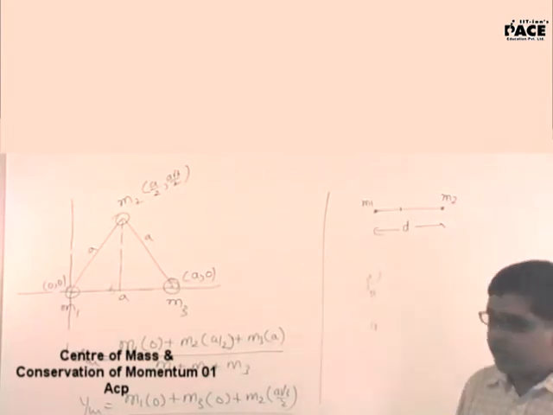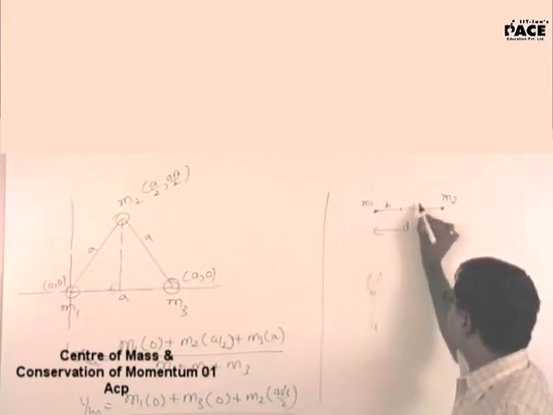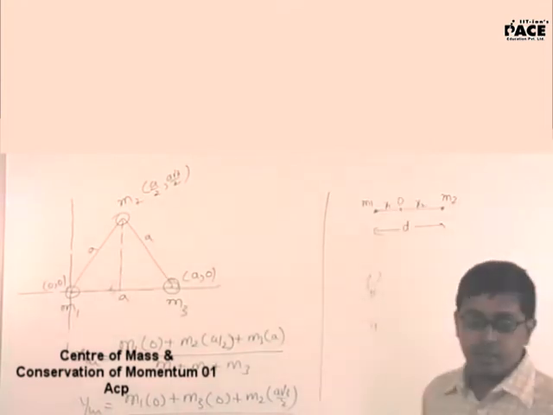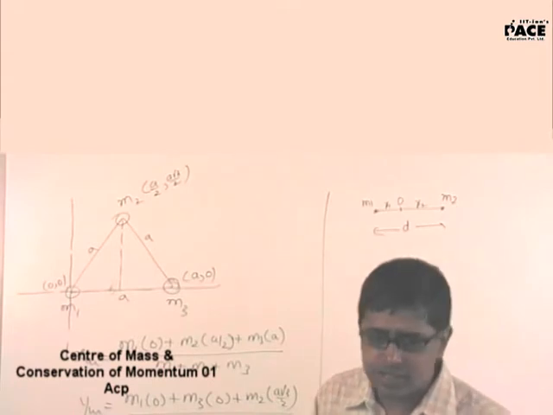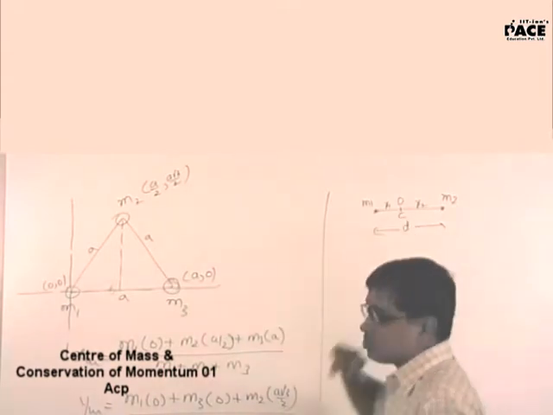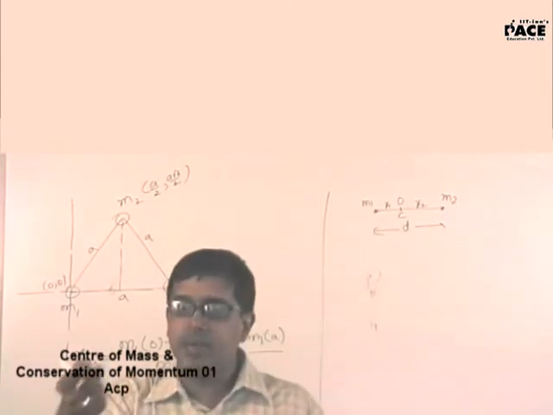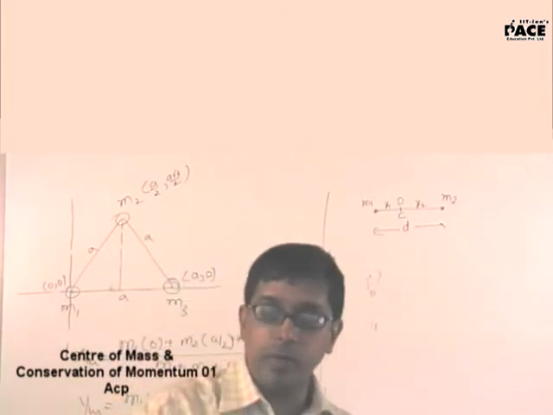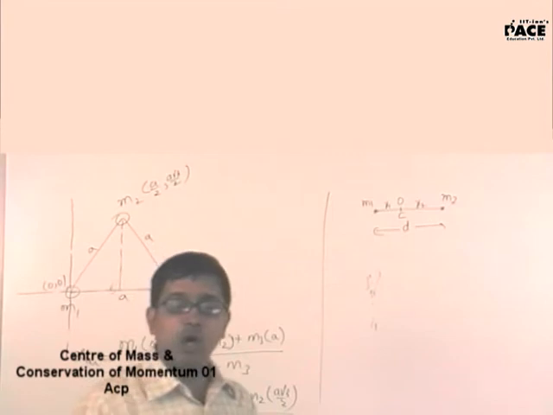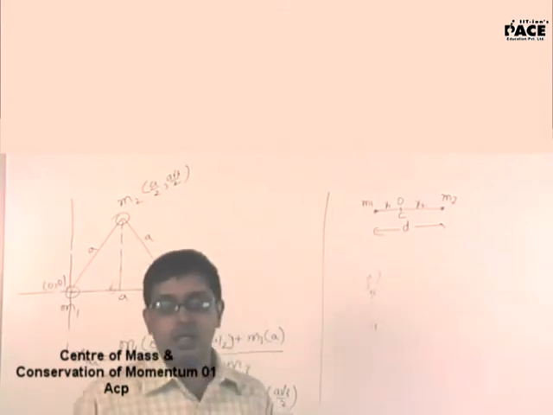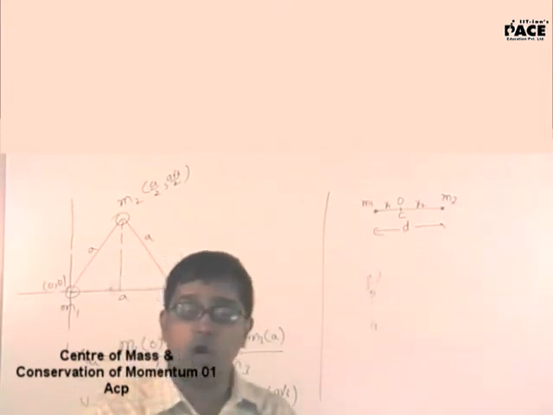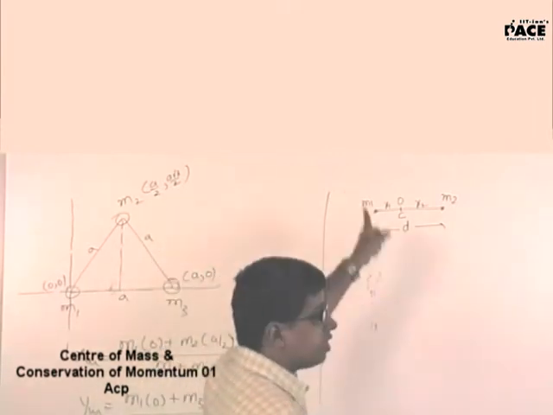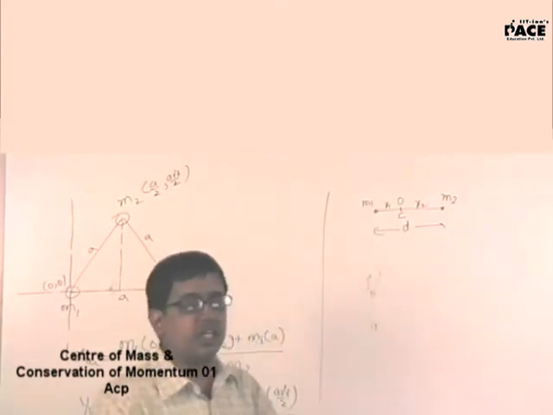Now when you are trying to find out the value of center of mass, I will take this as x1, I will take this as x2 and I will place the origin here. Yes, I will place the origin at the center of mass. The point to be noted is, you can place the origin at your convenience. Center of mass is independent of the coordinate system chosen. Now what did you do here? You placed the origin at the center of mass. You don't know where the center of mass is.